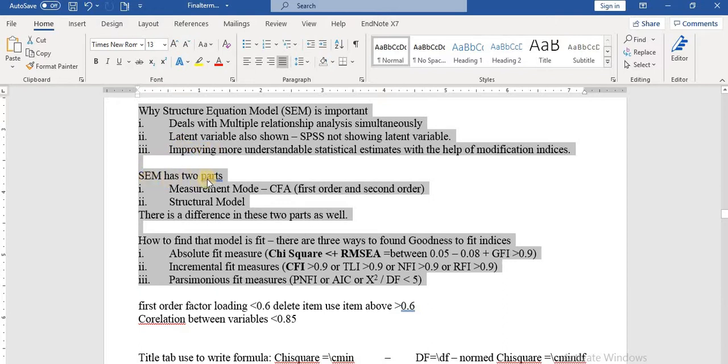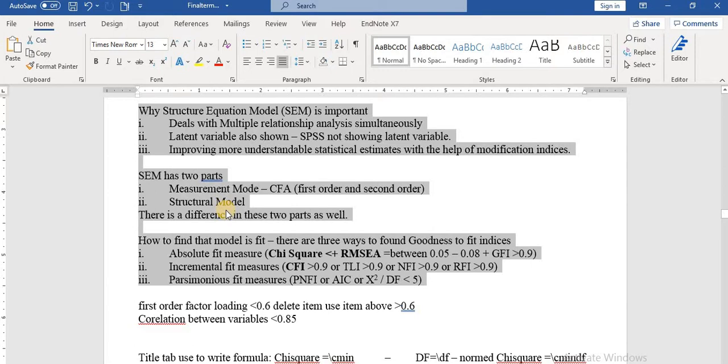The structural equation model has two parts. Number one is the measurement model, in which you can perform the CFA. CFA is of two types, the first order CFA and the second order CFA, and then you need to measure the structure of the model.